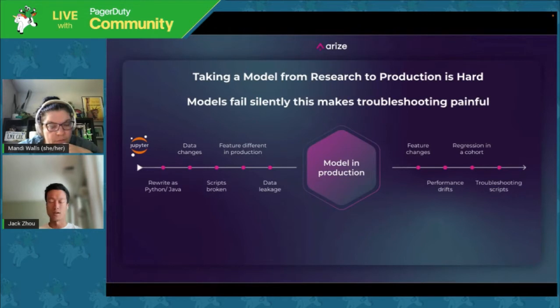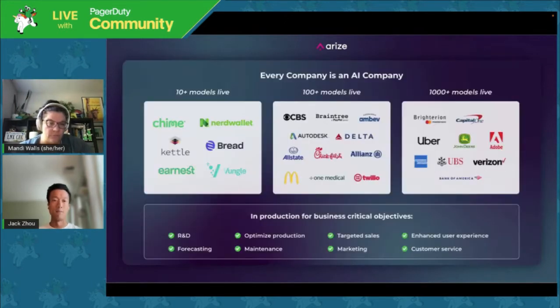Features can change. This means that the performance of the model can start to drift. There might be a regression for a certain cohort of customers. And usually what this means in the end is that a data scientist has to download some data, put it into a Jupyter notebook, and then manually debug. So this is a very painful process.